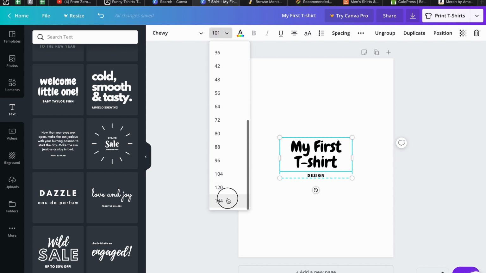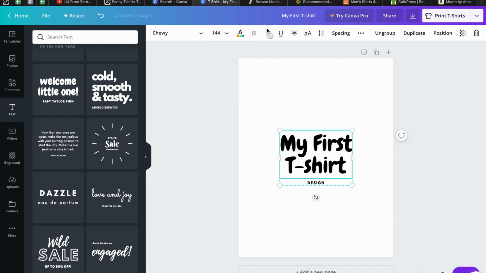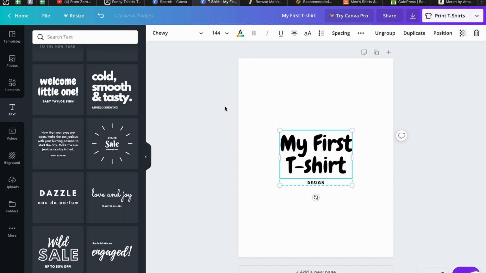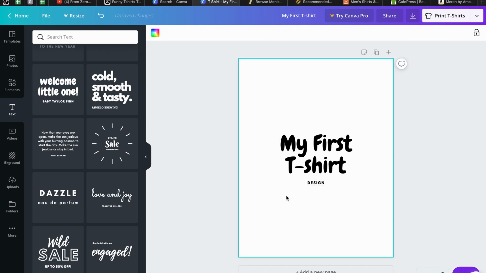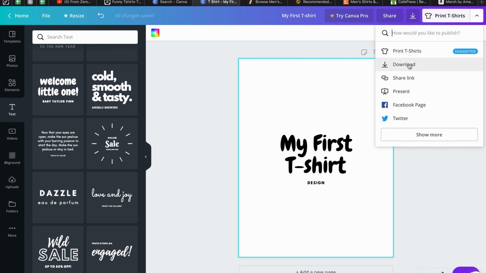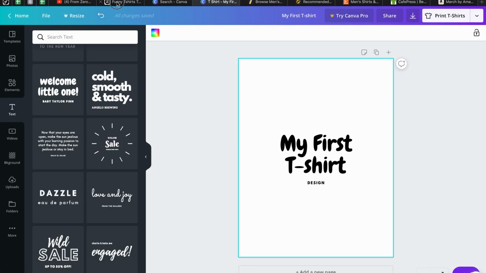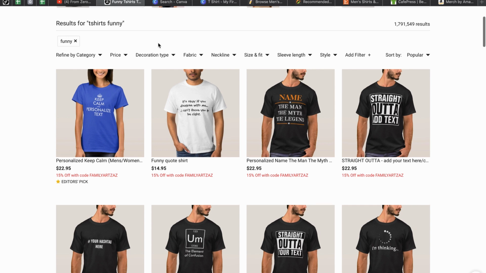This of course can be bigger, maybe change color. This can be white or whatever you need, but this is enough. And just simply download, select PNG, download, and go back to the Zazzle web page.